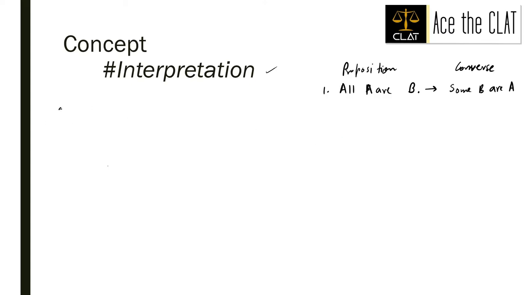The second proposition, which was no A is B, or let's say no boy is a girl, both these sets would be completely disjoint, or we will call them disjoint sets, right? No part of B or boys will intersect with girls, and vice versa, no part of girls would intersect with boys.